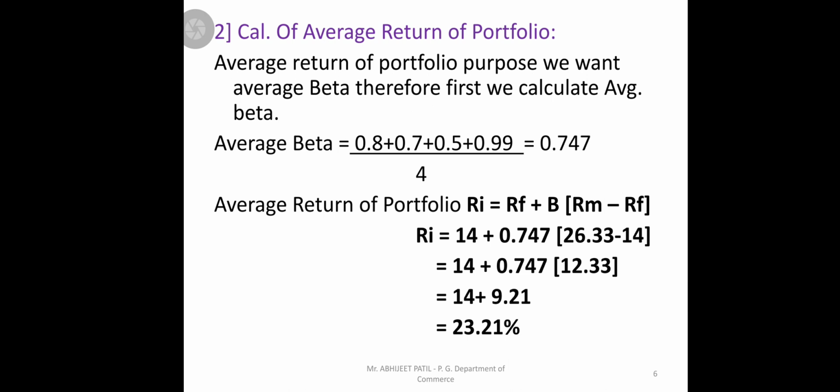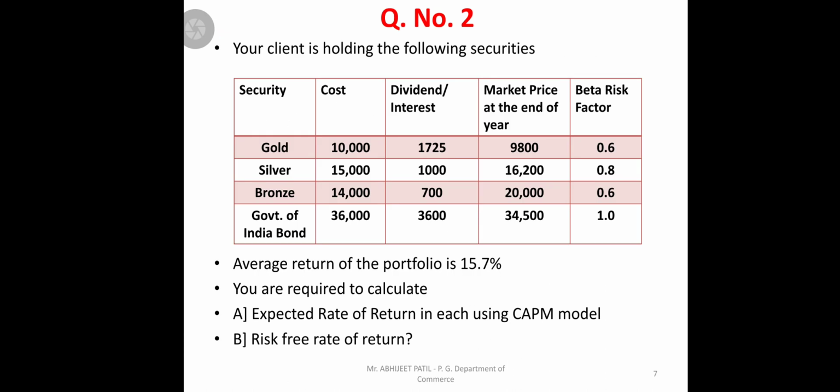For that purpose we should calculate the average beta, and using that average beta we should calculate the average return of the portfolio. Then we move to another question, that is question number 2.